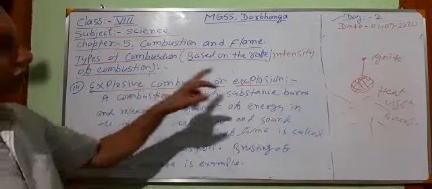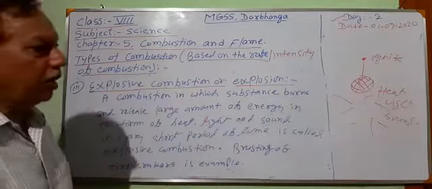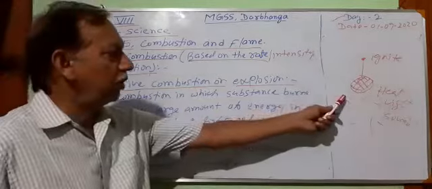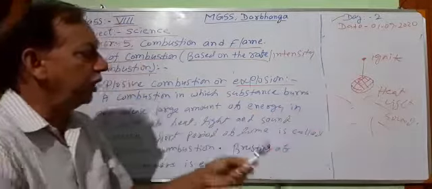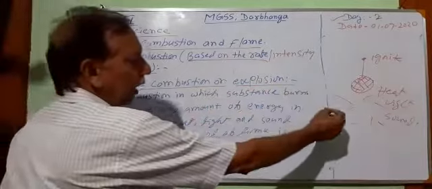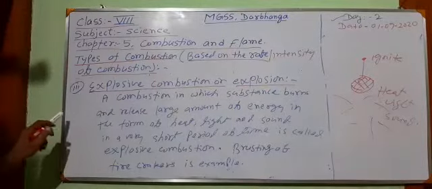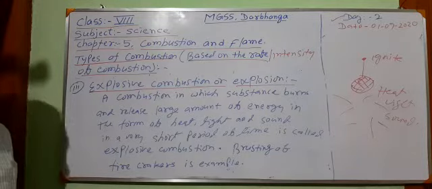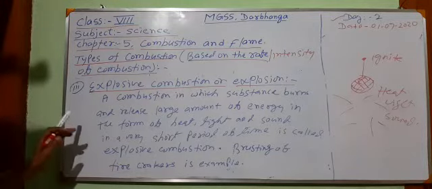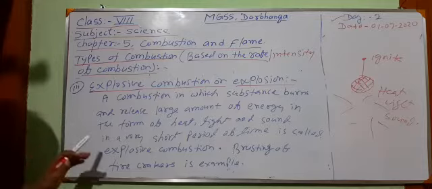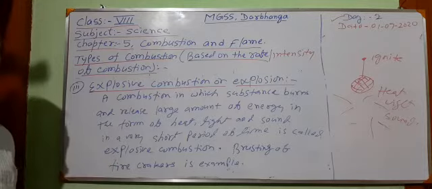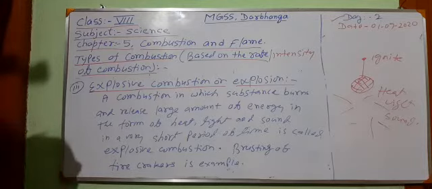In rapid combustion we ignite, we give external support. In explosive combustion we also give external support; we ignite from an external source, then it catches fire and bursts. But in spontaneous combustion, we do not give any external support of heat. It takes place on its own.